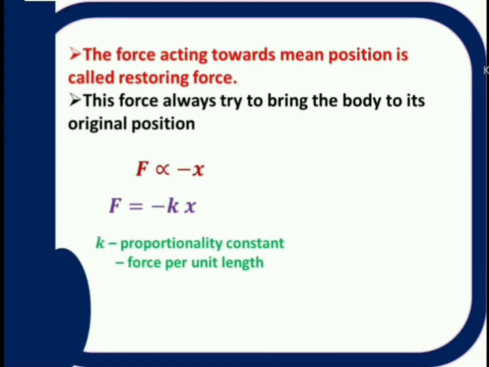So restoring force is always proportional to the displacement and it is in negative direction. Here negative direction indicates if the particle is moving in forward direction, then force always pulls it to the opposite direction, that means opposite to the displacement. That's why F is proportional to minus x. Now remove proportionality and put a constant. F is equal to minus kx, where k is restoring force constant.